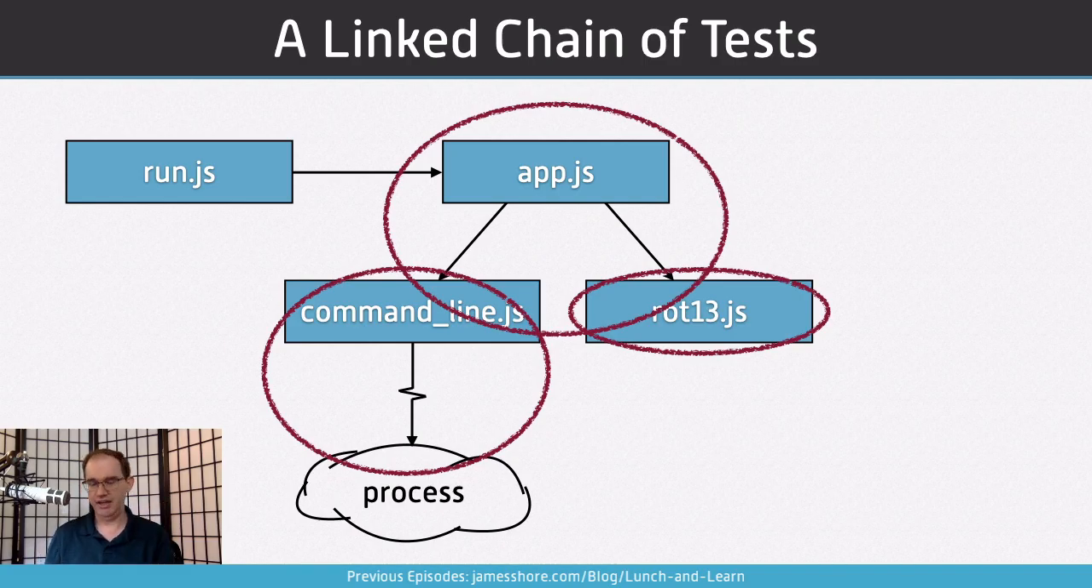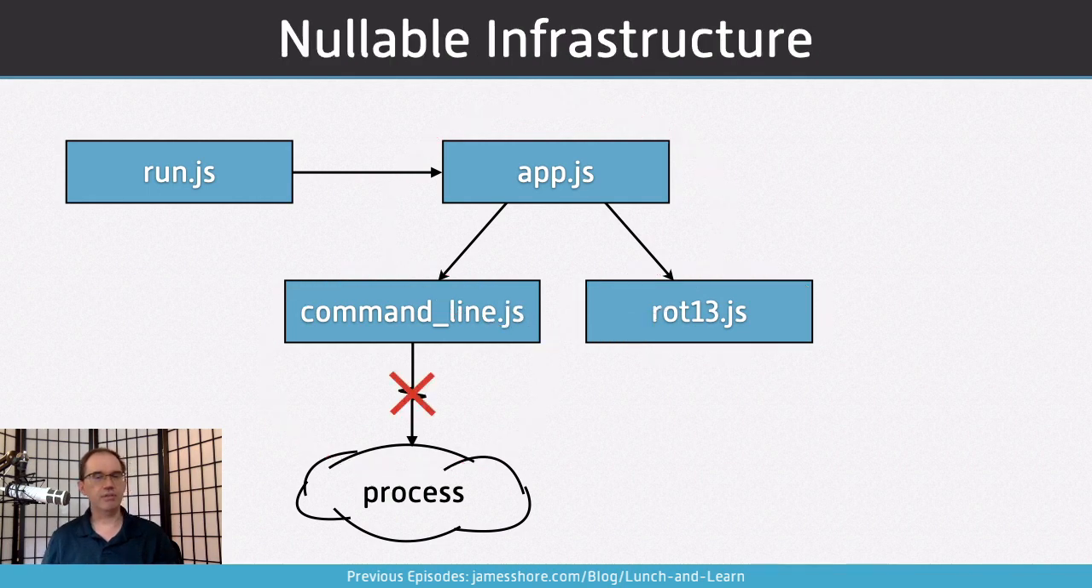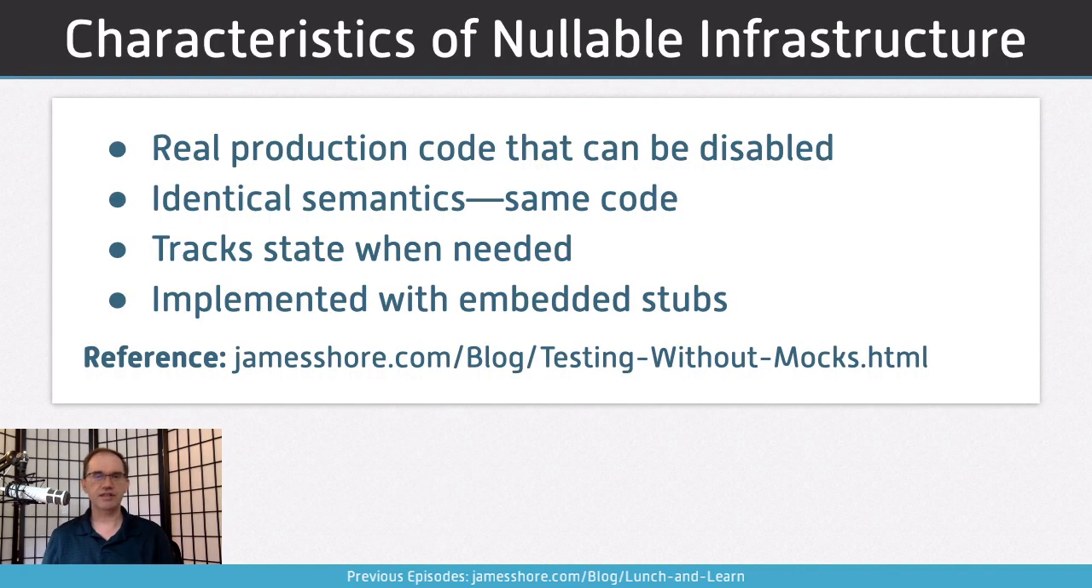That's where the second pattern comes in, and that second pattern is nullable infrastructure. Nullable infrastructure is real production code that can be turned off. It can be nulled. It has several characteristics. First off, as I said, it's real production code that can be disabled. It has the identical semantics as real production code because it is real production code. It's exactly the same as the real production code. All the same code paths run in the null state or the real state. The only difference is the part right where we talk to the outside world, that's turned off, but everything else is kept as real as possible.